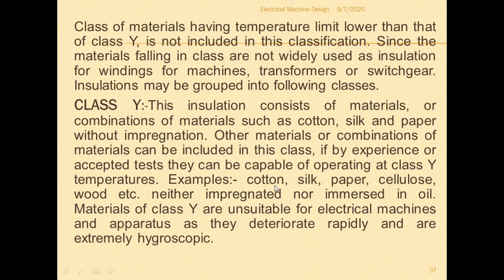So what are the examples? Cotton, silk, paper, cellulose, wood, etc. These all belong to class Y. So at maximum 90 degrees centigrade, these insulating materials can withstand the temperature, neither impregnated nor immersed in oil. So they are not mixed with any other material or immersed in oil.